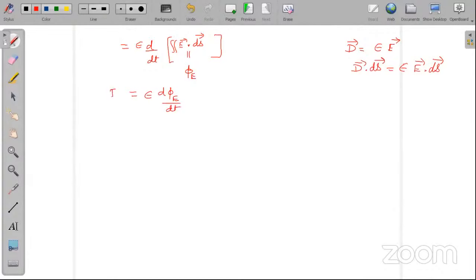I guess you wrote this formula in plus 2 class. Only difference was that ID was equal to epsilon naught d phi e by dt. What is this epsilon naught? It was assumed in your plus 2 class that the capacitor has vacuum inside the plates. But we know that we can also fill a medium between the plates of a capacitor. So the general formula for displacement current is this.